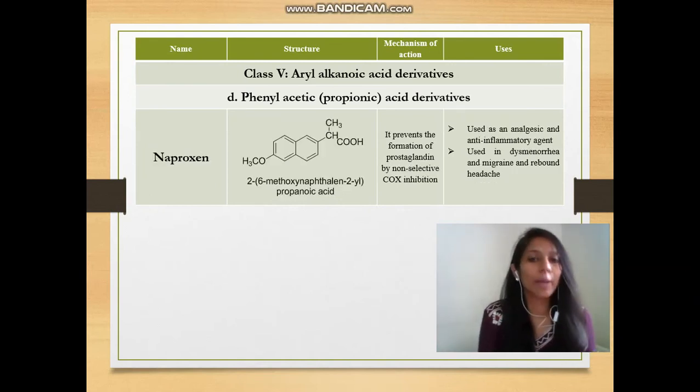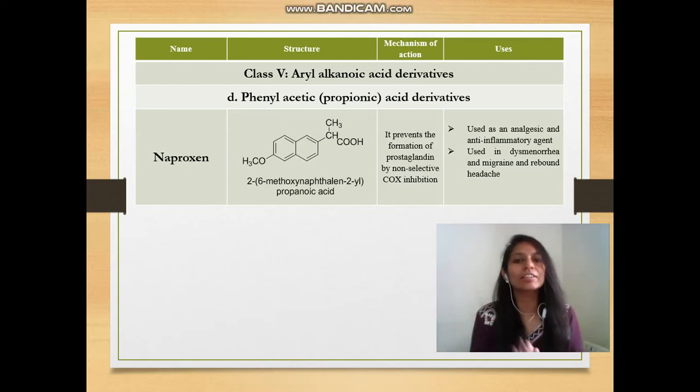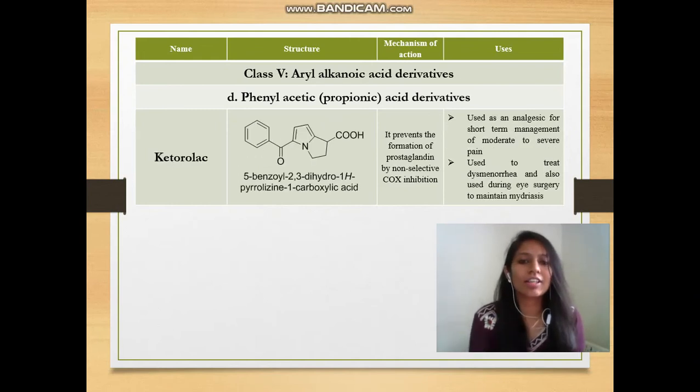Further we have naproxen. Again, divide the name into two: naproxen. Na indicates the naphthalene ring. Proxen means propionic acid derivative. So we have a naphthalene ring and propionic acid and some other substitution that gives the structure of naproxen. It inhibits COX and is used as an analgesic.